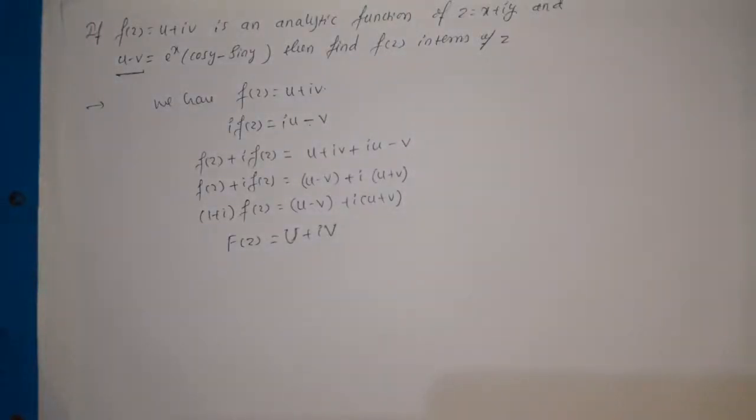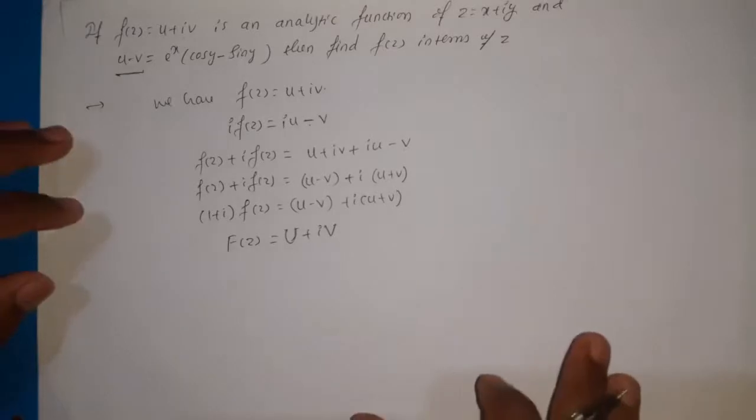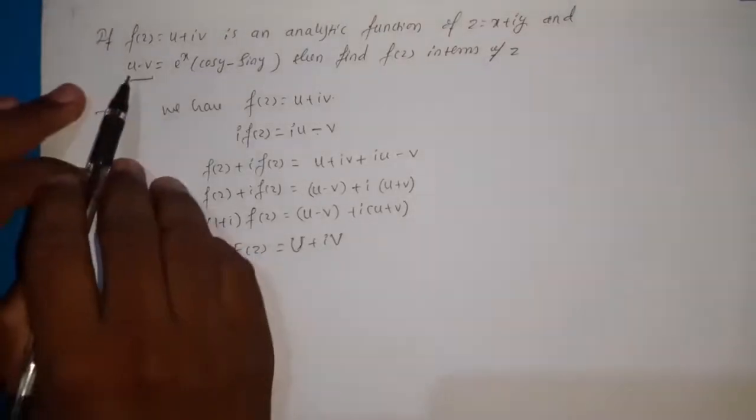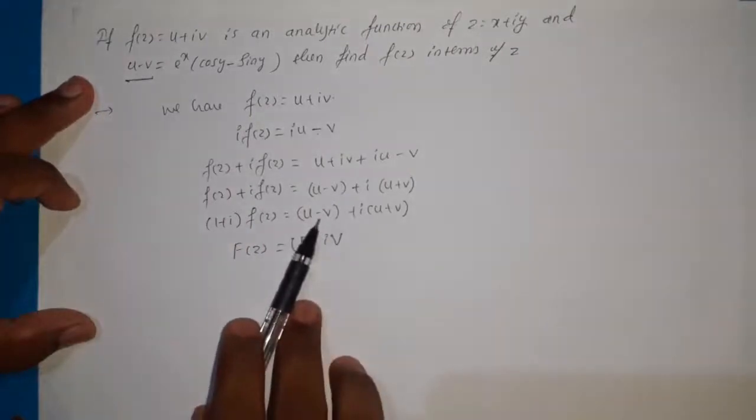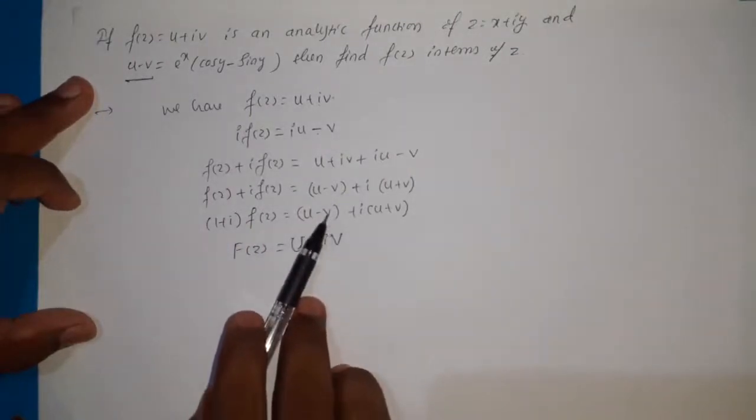So the real part of the new function capital F(z) is capital U, and the imaginary part of that function is capital V, where the real part is given by u - v and the imaginary part is given by u + v. Now in the question it is given that u - v, and here u - v is placed in the place of the real part of the function.